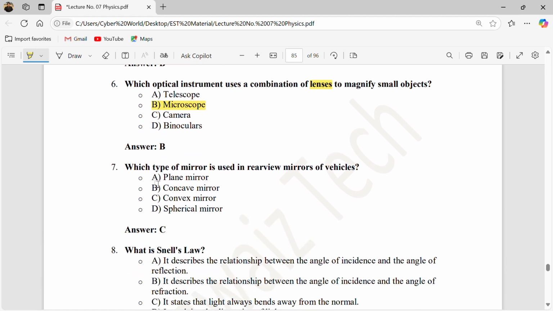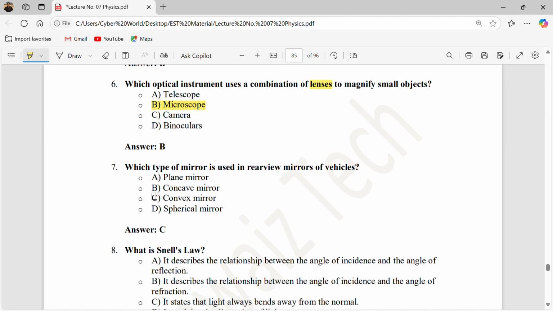Okay. Which type of mirror is used in a rear view mirror of a vehicle? When you are driving a car, there are side mirrors, which are used to see the back end of the images. So which mirrors are we using?